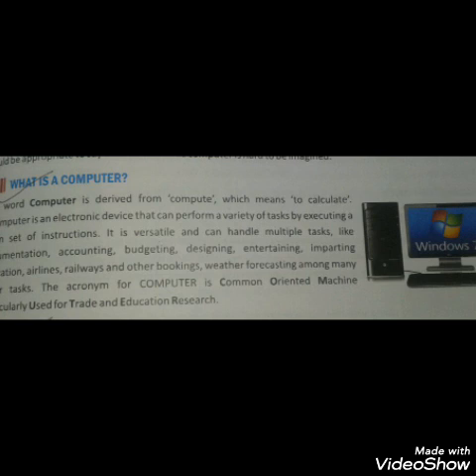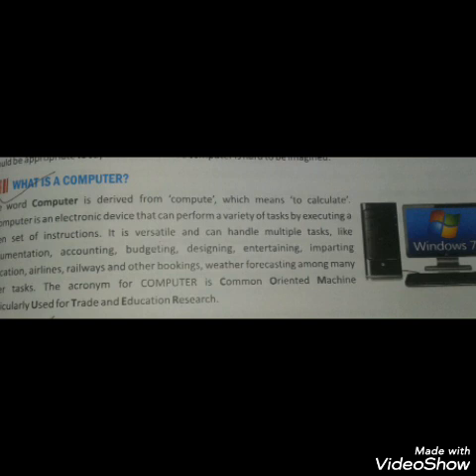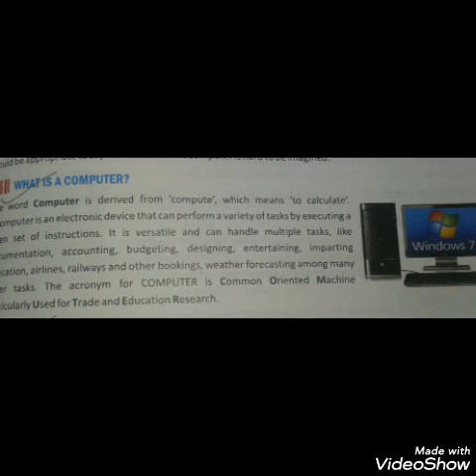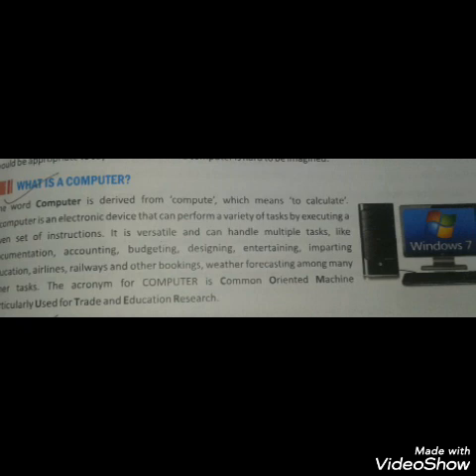So students, as we have studied much about the computer in our previous classes also, here we shall review it once again. The first topic given in your book is: what is a computer. As we all know, a computer is an electronic device that accepts data, processes it, and gives you output according to the instructions given by the user.